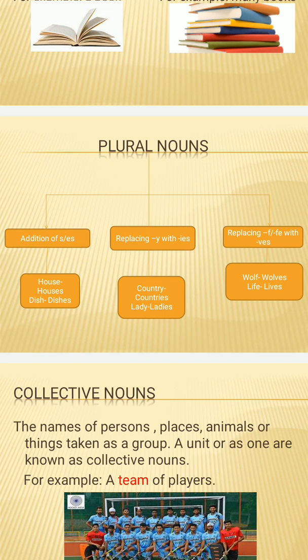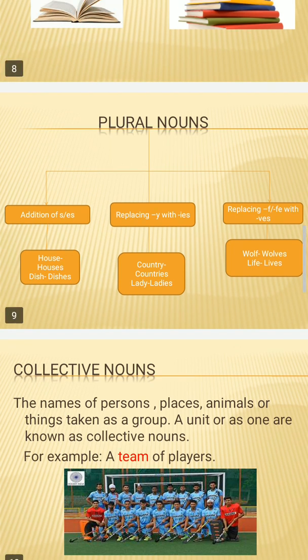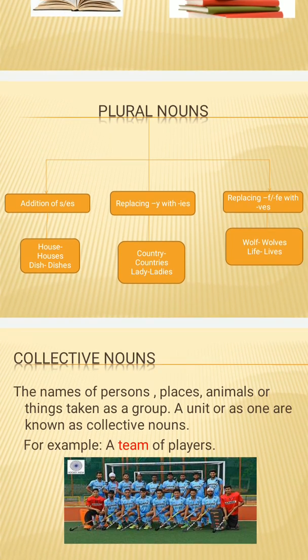For example, country. Any of the words that end with y, what you need to do is just replace the y with ies. As country ends with y, we will replace the y with ies. That will become countries. Similarly, lady: if we replace the y of lady, it will become ladies. Okay. The third method is changing the singular into plural, replacing f or fe with ves.